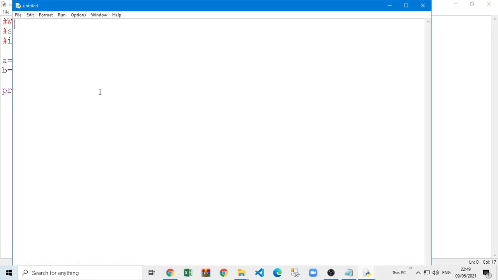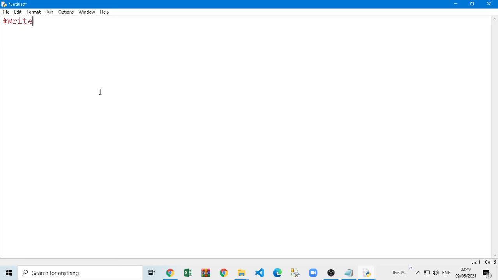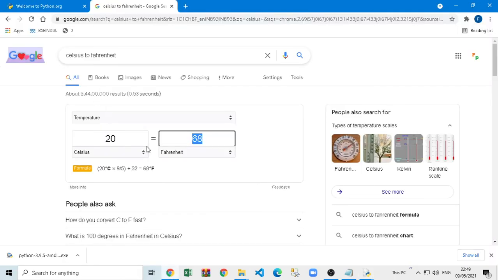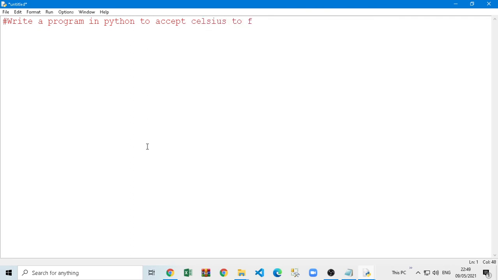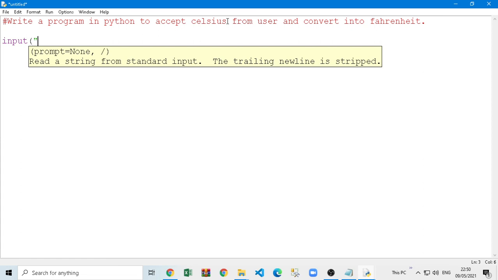So finally, now we are ready to try that demo. Write a program in Python to accept a temperature. Let's go to Google: Celsius to Fahrenheit. We have to accept Celsius from the user and convert it into Fahrenheit. It's a simple demo. All the programs are actually the same. We have to first take some inputs. So, enter, let's say, enter temperature in Celsius.